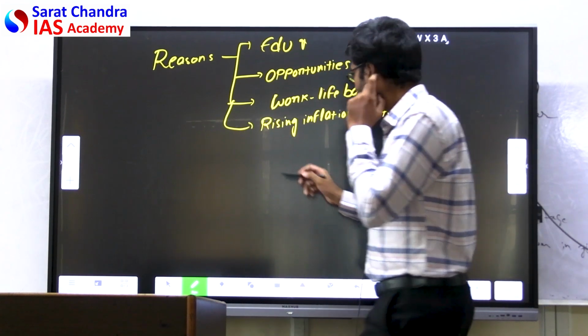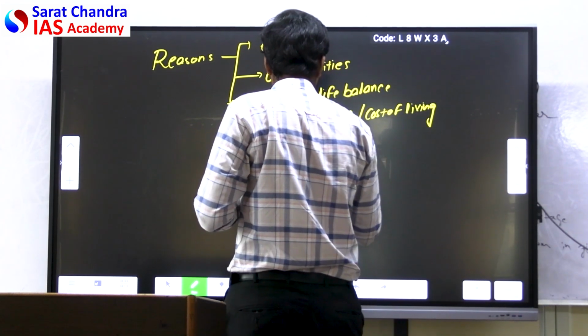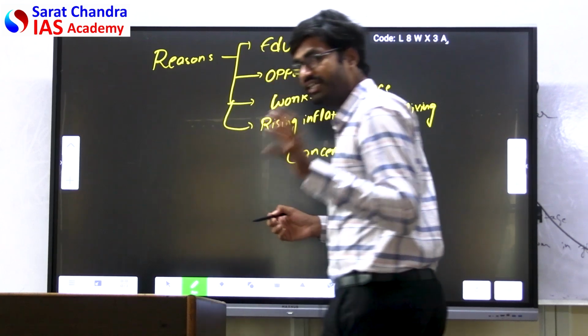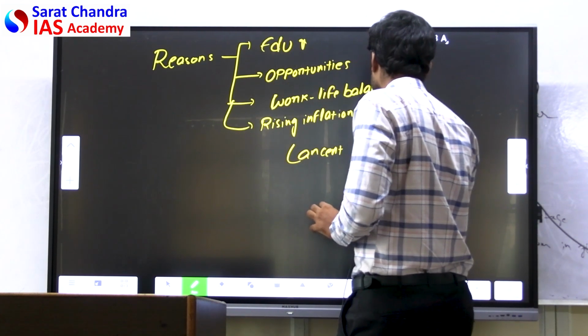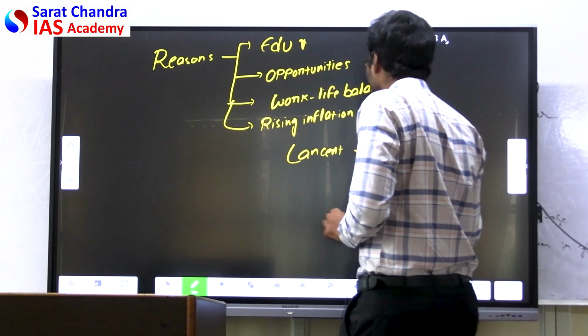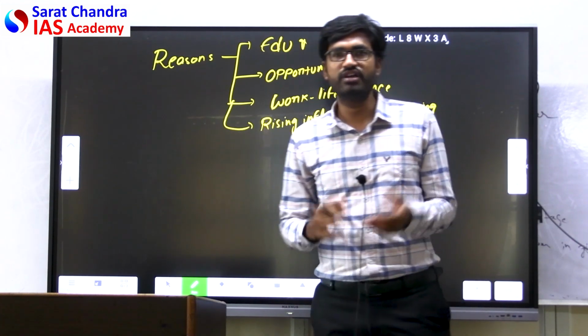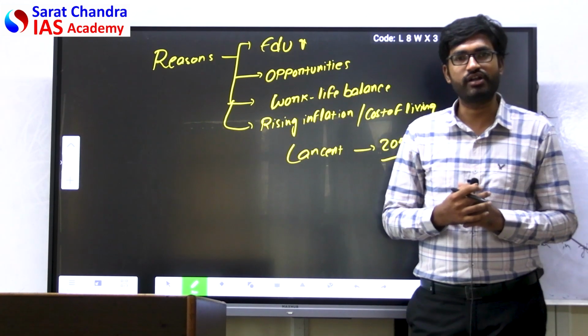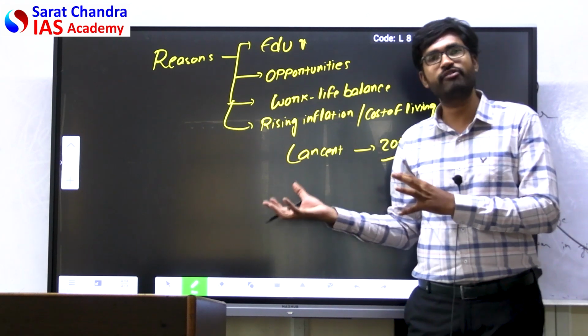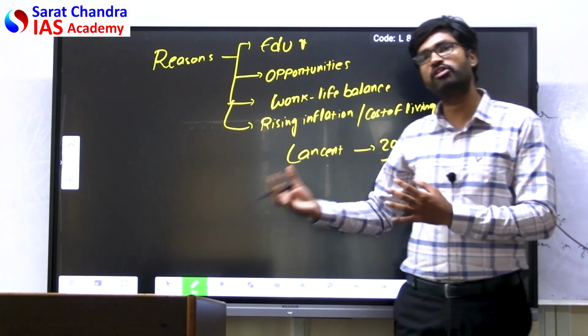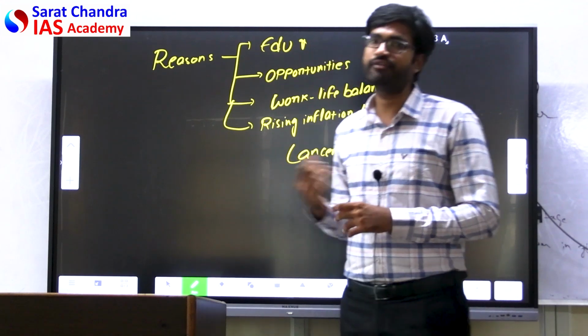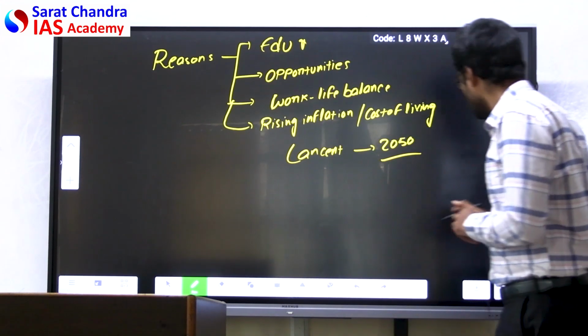And the Lancet has quoted that India can face the same situation by 2050. Now India is enjoying the demographic dividend, where the majority of the population is of working age. But it can turn into a demographic disaster also. It can turn into demographic winter by 2050. That has been quoted by the Lancet.